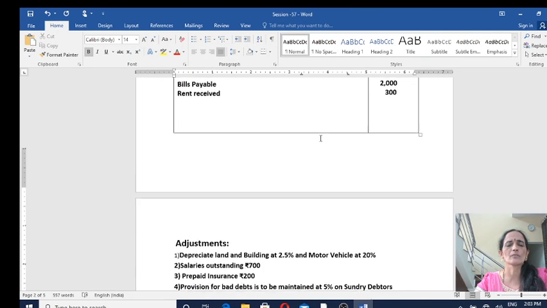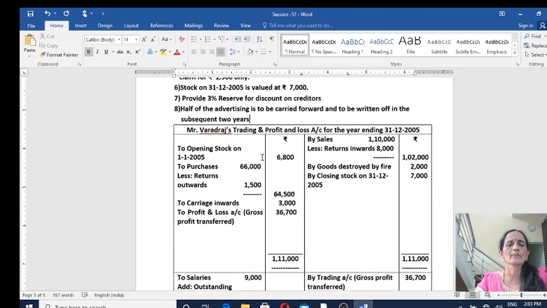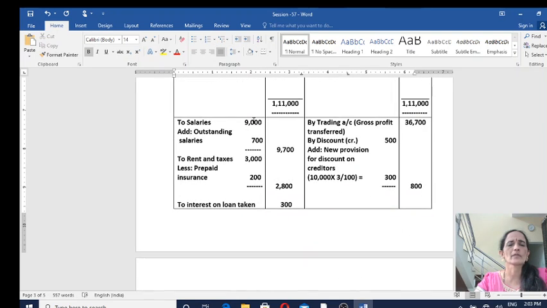Salaries 3000. For salaries you have an adjustment here, outstanding salary. So record salary in the inner column 9000. Add outstanding salaries 700. So to the outer column 9700. Again, this outstanding salary payable is a liability. So it should be shown on the liability side of the balance sheet.